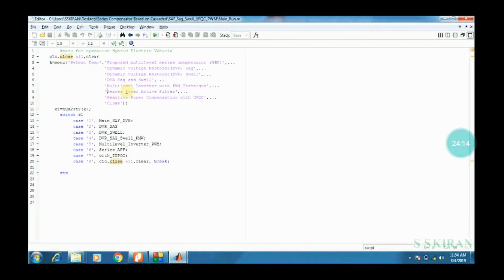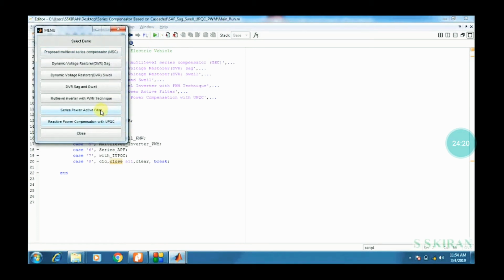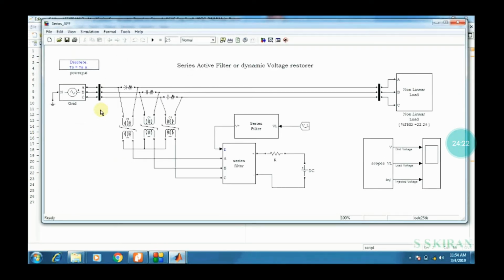The one more block is series power active filter. In that I have only designed a single block. Double click here, series power active filter. This is the diagrammatic representation. Series active filter or dynamic voltage restorer. Series active filter is also called dynamic voltage restorer, DVR.